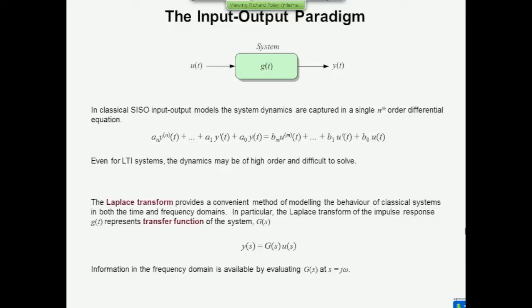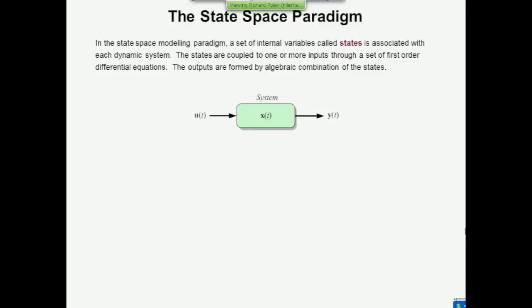Okay, the state space paradigm is different, and it's fundamentally different. In terms of the state space description, we still have the input denoted U and the output denoted Y, which might be scalar, right? They may just be single quantities, but I'm going to take a more general view that they may be vectors. So this is a representation of a system that might have an arbitrary number of inputs and an arbitrary number of outputs. Think, maybe there are 2 inputs and 7 outputs or something like that.